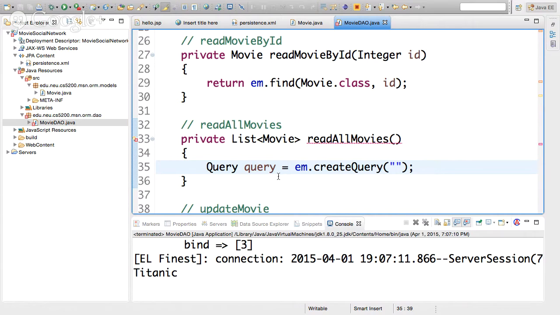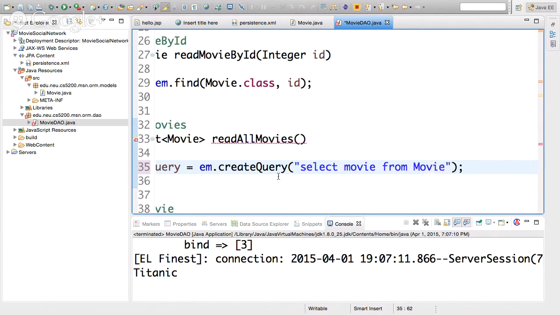It's JPQL, Java's persistence query language, not SQL. So I want to select a movie from the class Movie. That's it.